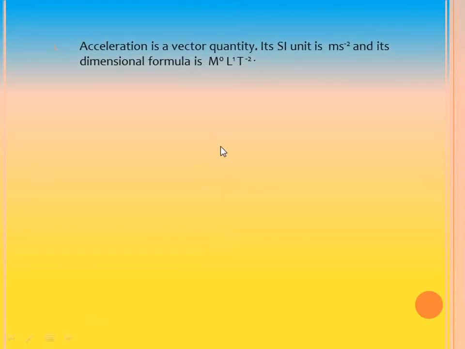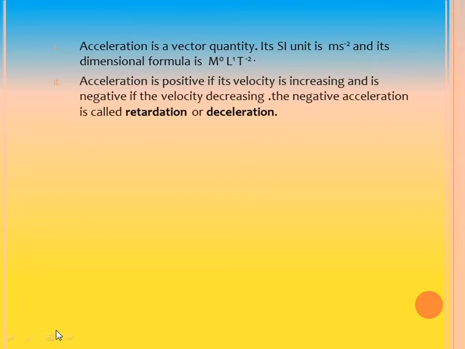So acceleration is a vector quantity and its SI unit is meter per second square, as you know, and its dimensional formula also we have studied: M power 0, L power 1 and T power minus 2. Acceleration is positive if its velocity is increasing. Velocity increase ஆயிட்டே போனா the acceleration positive acceleration சொல்லுவோம். Velocity குறைஞ்சிட்டே போறது நம்ம negative acceleration சொல்லுவோம். This negative acceleration is also called retardation or deceleration.